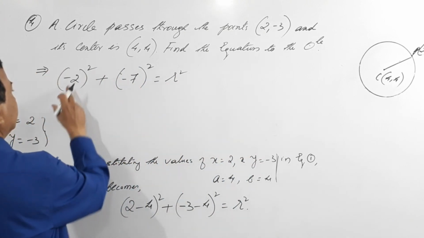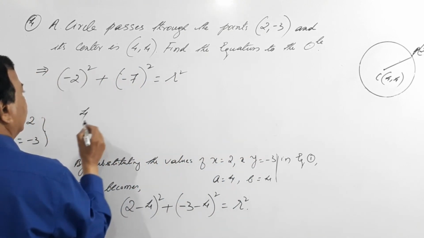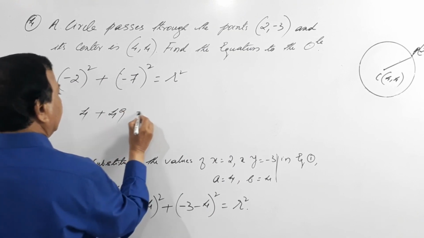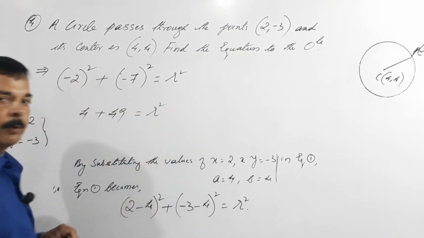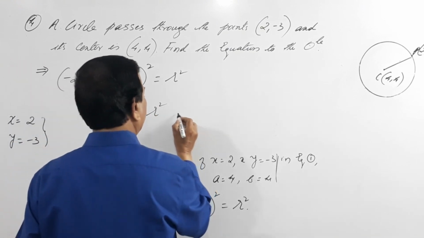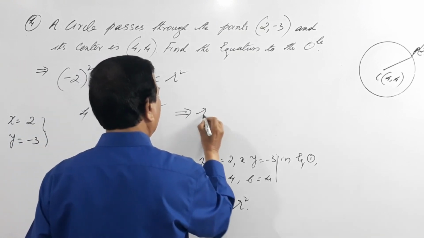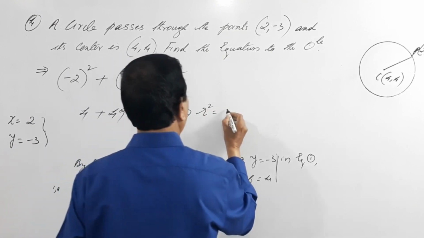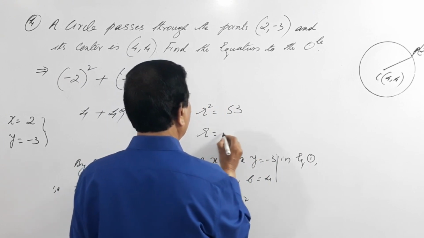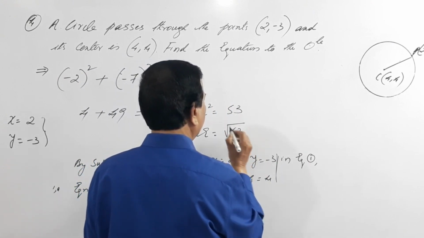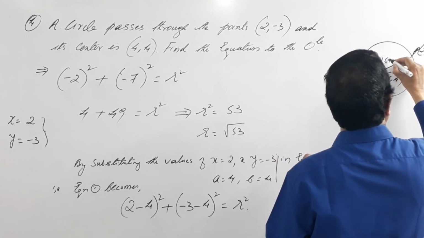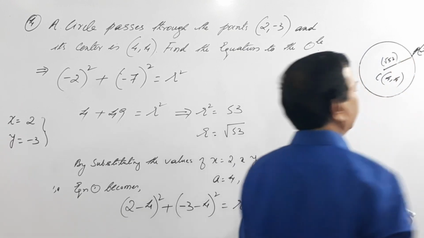So what happens to this? This becomes 4 plus 7 sevens are 49 equals r square, right? Which is nothing but r square equals 53, or r equals square root of 53. So what happens to this? We have found out this is square root of 53.